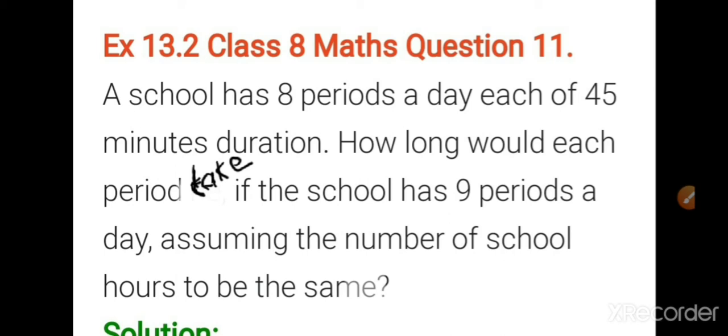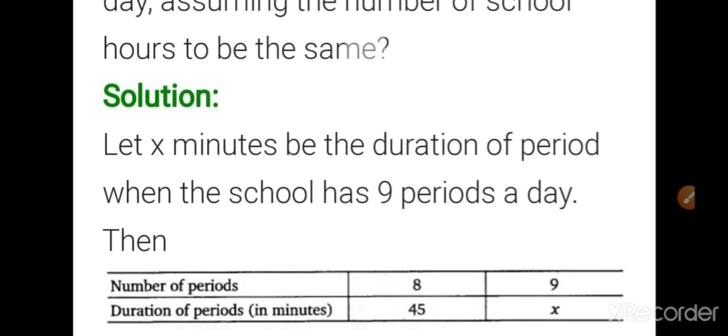But instead of 8 periods, we have introduced 9 periods. So, when the number of periods increases, the time for each period decreases. When the number of periods increases, the time taken will be less. Okay, instead of 45, it will be lesser. So when one is increasing, the other is decreasing. So, inverse proportion. So, let us draw the tabular column.